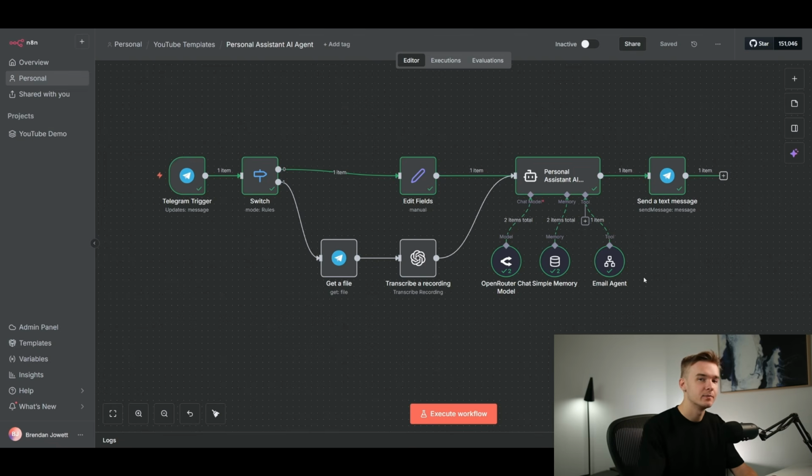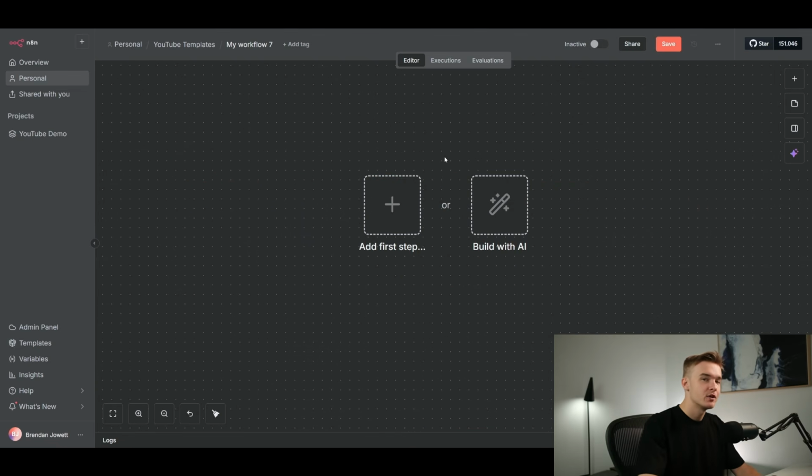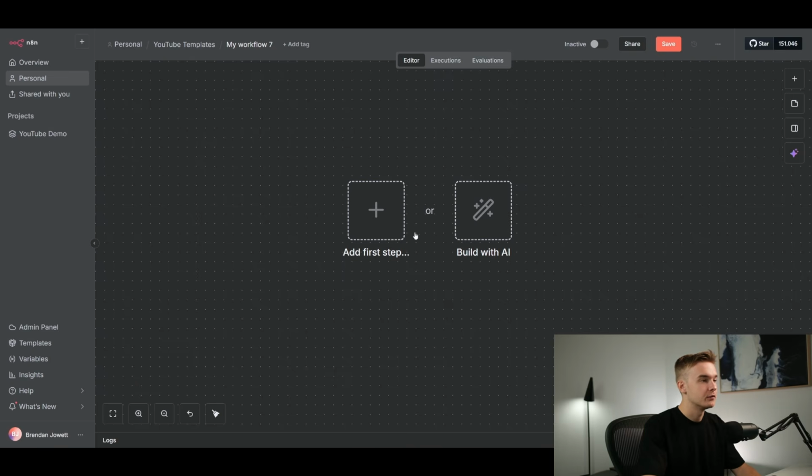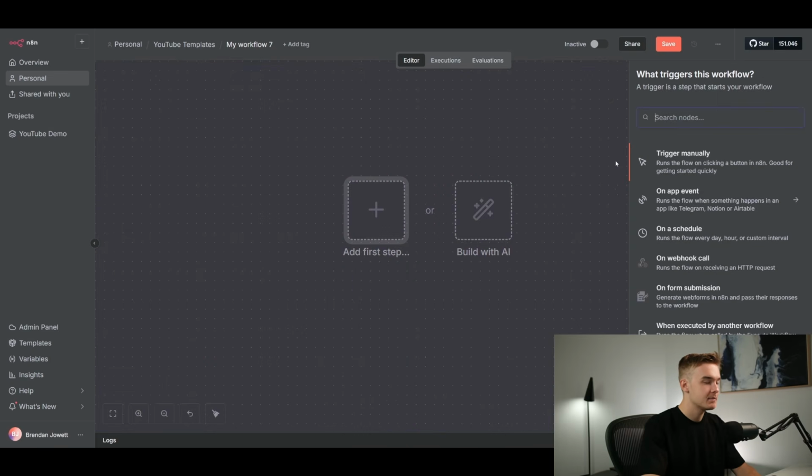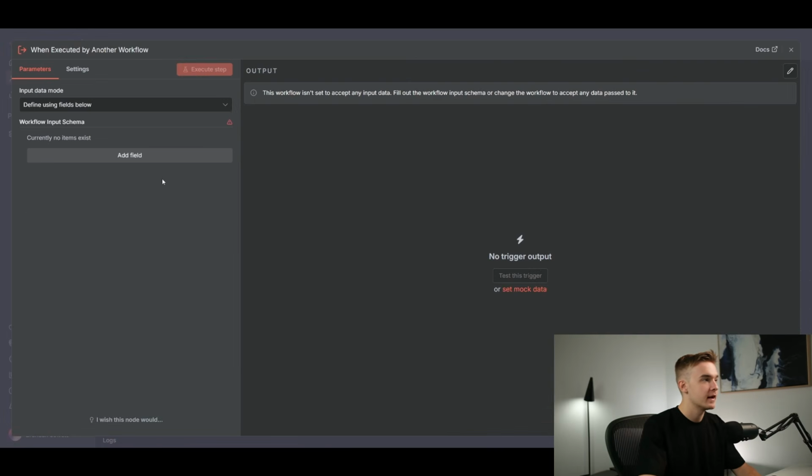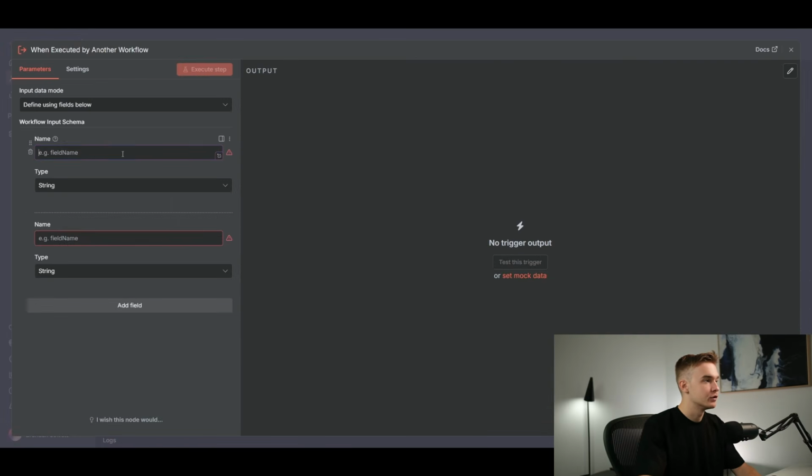And we're going to jump into building out our calendar and appointment booking agent. Once again, creating a brand new workflow for our appointment booking flow right here. I'm going to click on add a step. We're going to be using the when executed by another workflow. We're going to add in 2 different fields, one for our request and one for the Telegram ID.